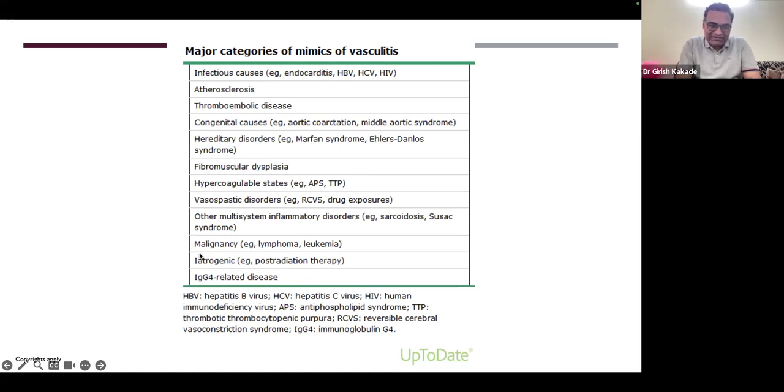So in giant cell arteritis patients, we have to always think about malignancy because systemic symptoms are common. Like the last patient, the patient only had systemic symptoms. The main concern was whether the patient had some malignancy. And iatrogenic causes like post-radiation therapy, and IgG4 related disease can also mimic vasculitis.